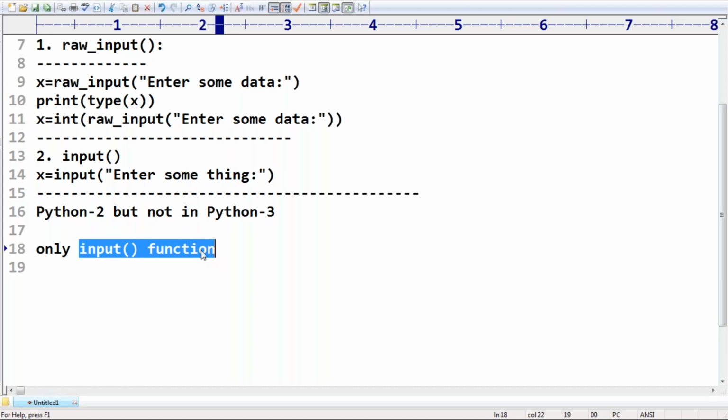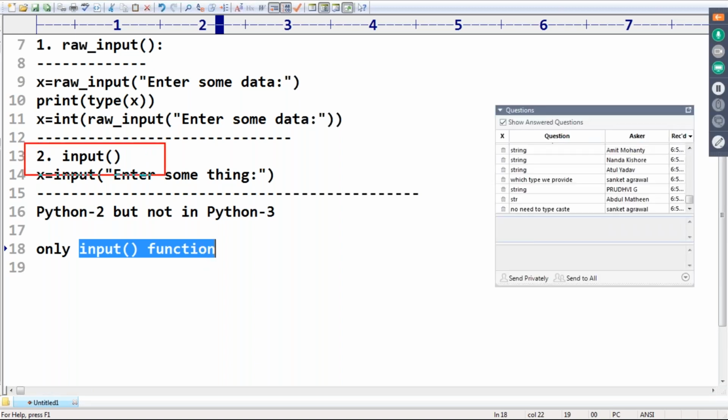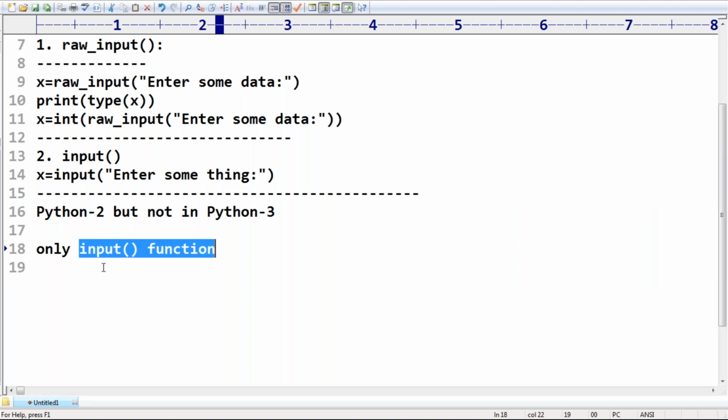My doubt is, are the Python 2 input function and the Python 3 input function the same or not? If both are the same, then automatically the return type would be the corresponding provided type only. But that is not the case.